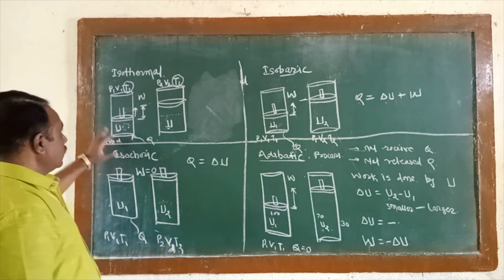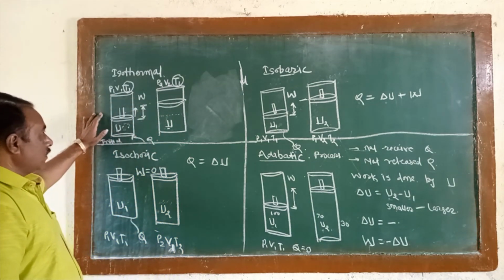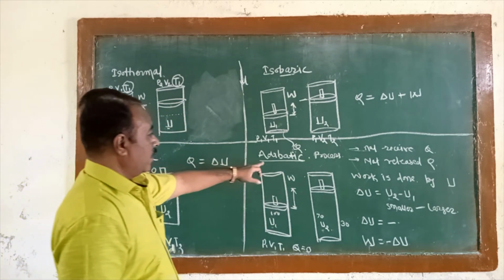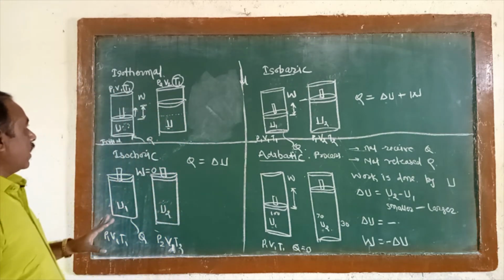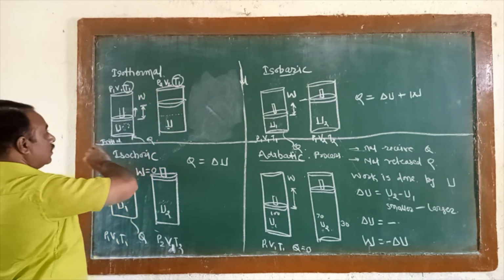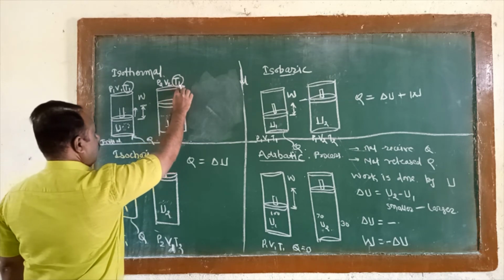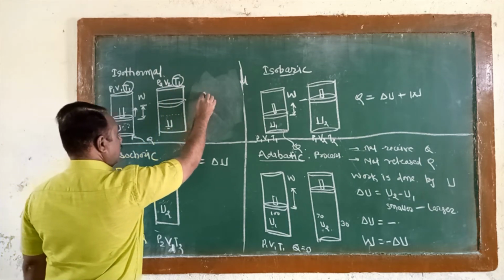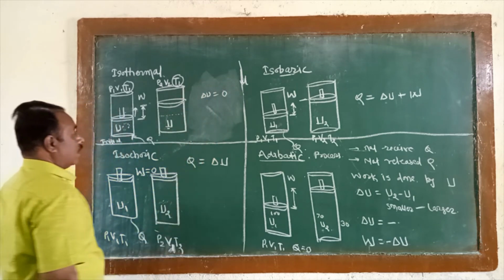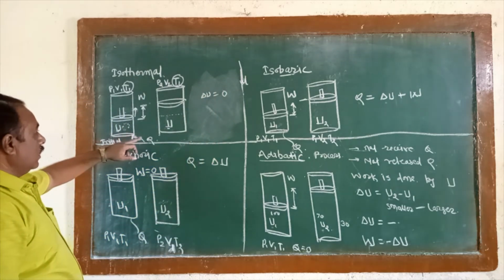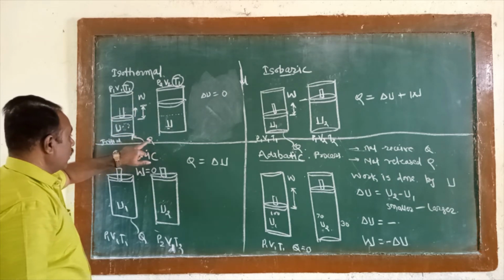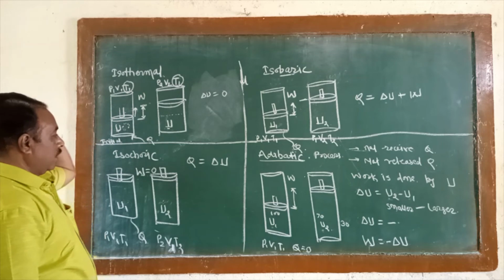So in this way, this is about the isothermal process, isobaric process, isochoric process, and adiabatic process. Once again, as a reminder, in isothermal the temperature remains constant. If the temperature remains constant, there is no change in internal energy. Due to no change in internal energy, work is done; the total amount of heat energy received is totally converted into the work done.